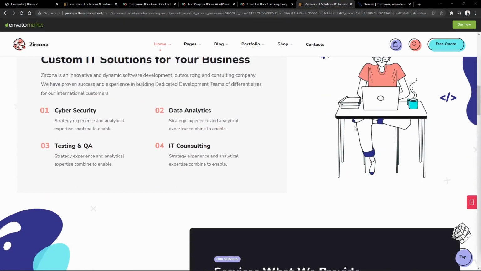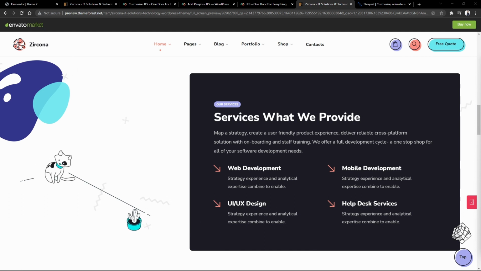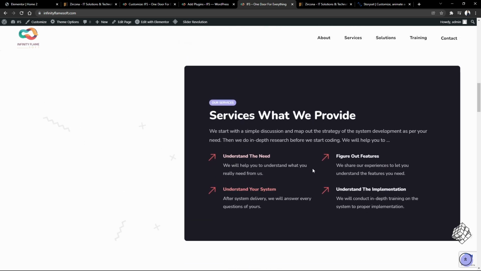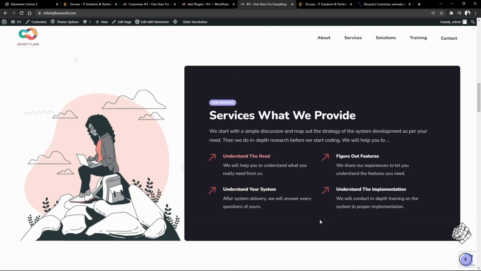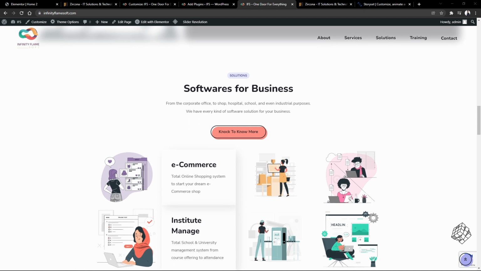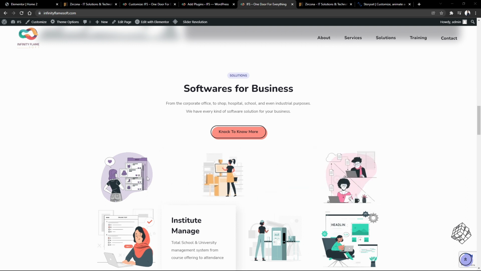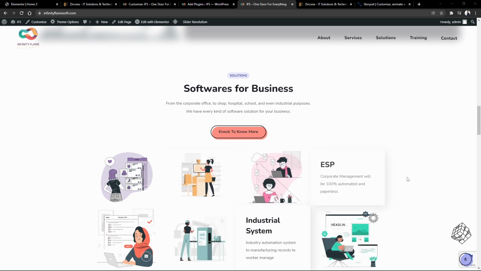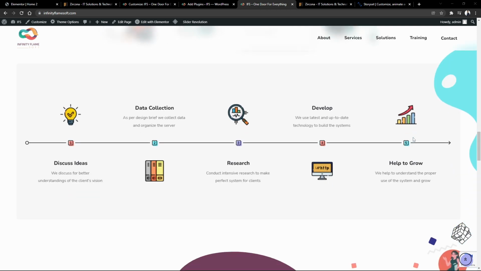This service section is the same as here too, but with very significant changes like illustrations and, obviously, the content. After that, I have changed everything and stuck with the flow that we fixed beforehand. So here I added the software solutions section. I picked the illustrations from Storyset as I mentioned before. These elements are designed by the theme developers, maybe for something else, but I really liked it here. Then I used this workflow, which is basically this one, but I changed the icon.